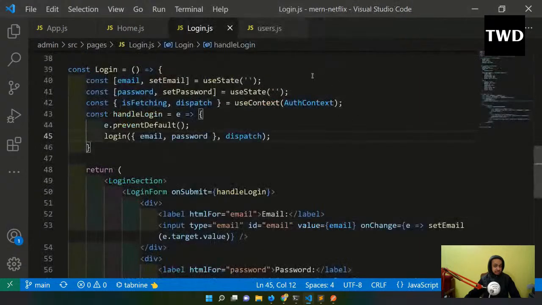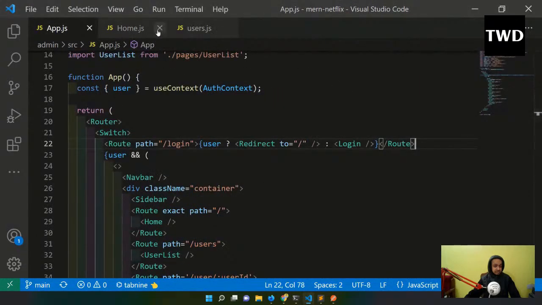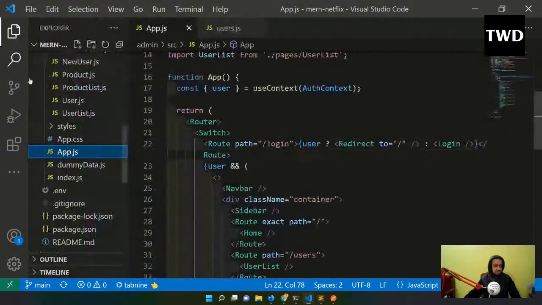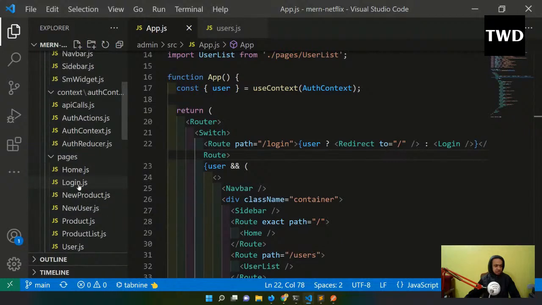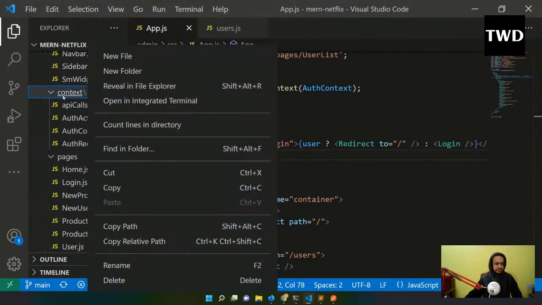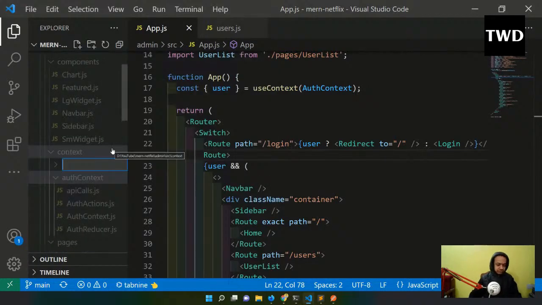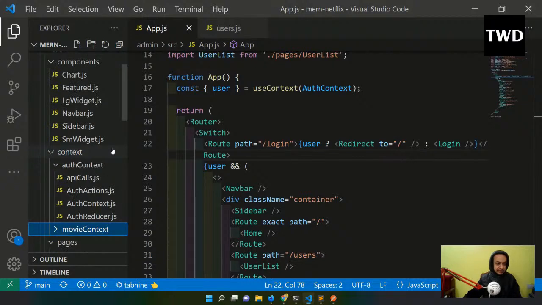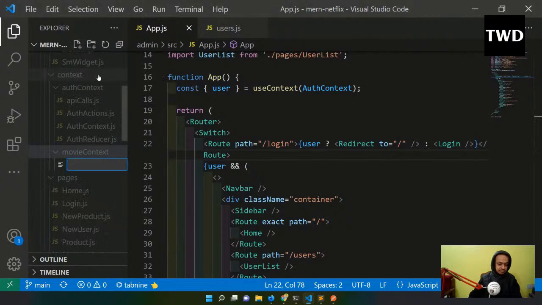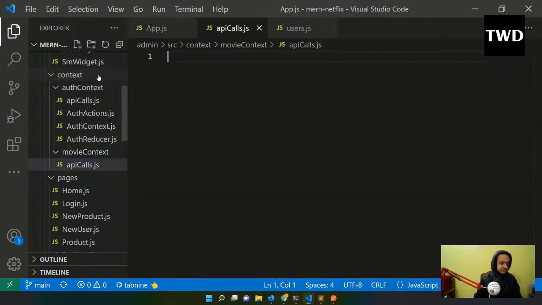Okay, so for that close this, and after this auth context, I will have a new folder of movie context, and again the same files will be there, and the files will be apiCalls.js,